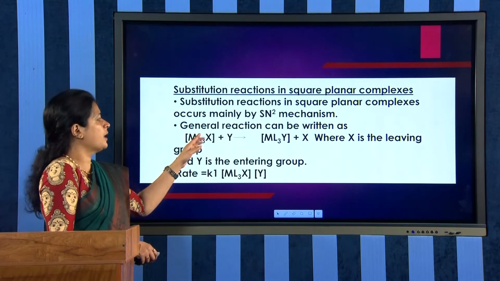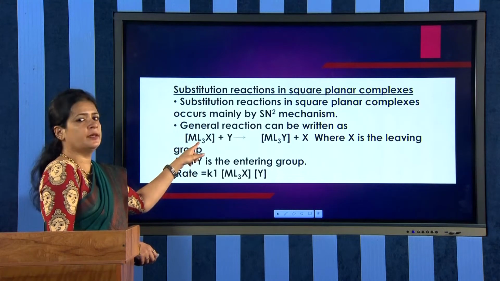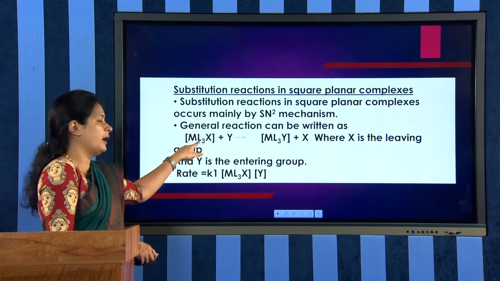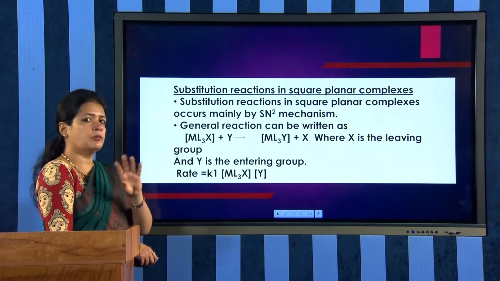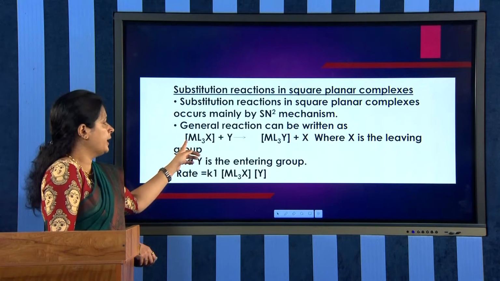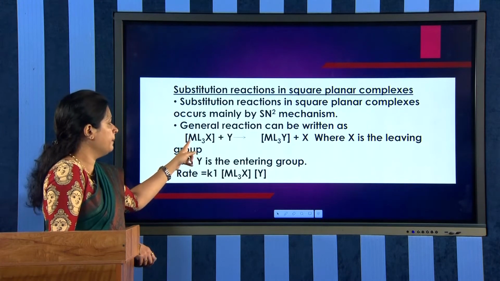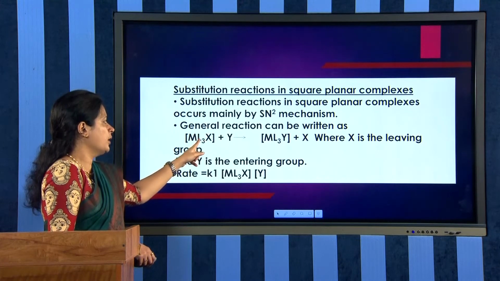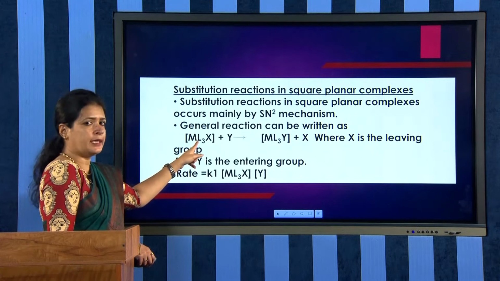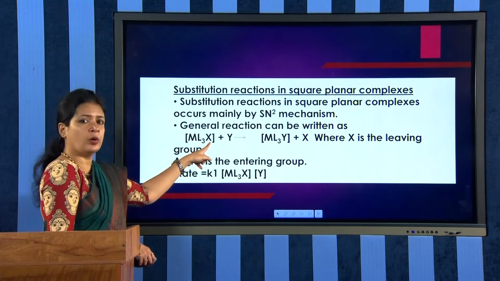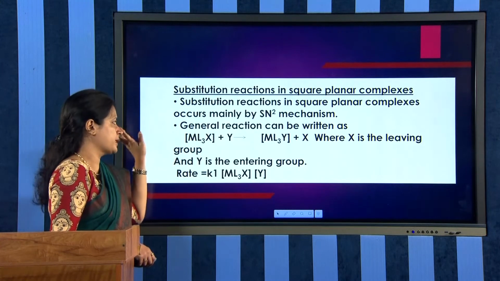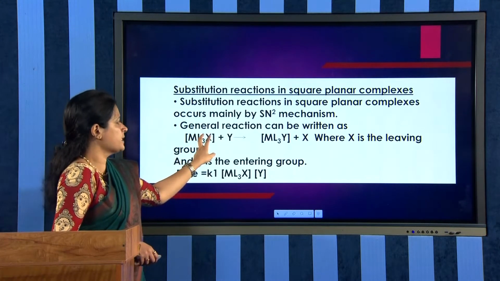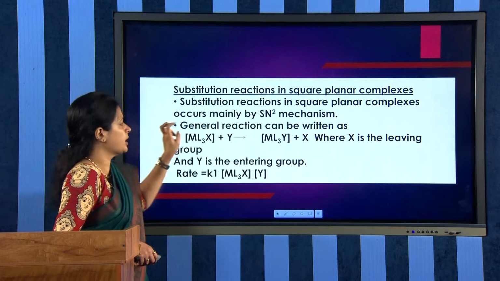In the square planar complex we can substitute the value of x, y as 3. Why? Because in the square planar complex the number of ligands will be 4. So I can represent it as ML3X. So 3 L ligands plus 1, so 4 ligands are present in the complex. And X is the leaving ligand, Y is the entering ligand.